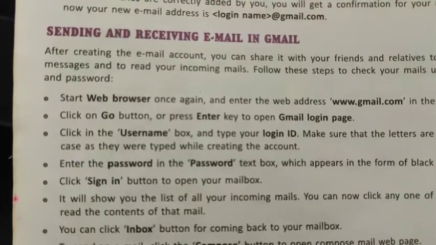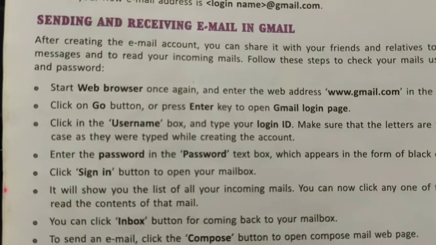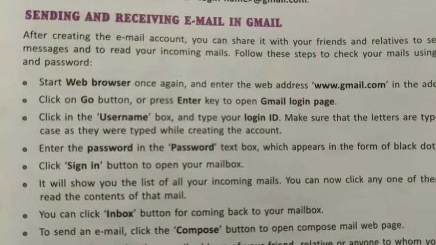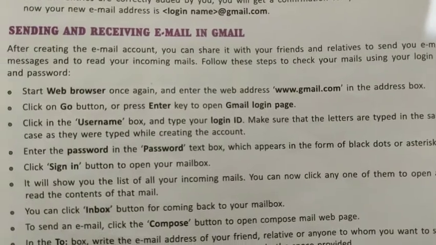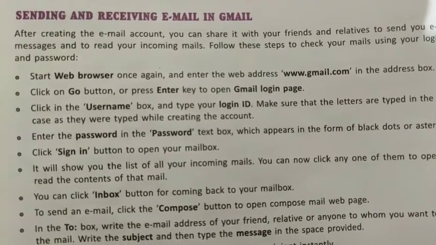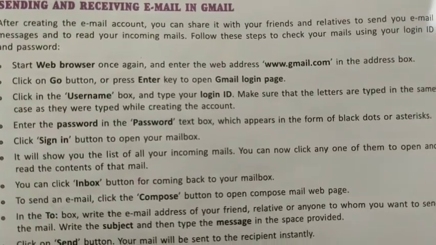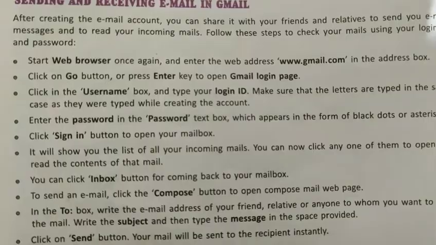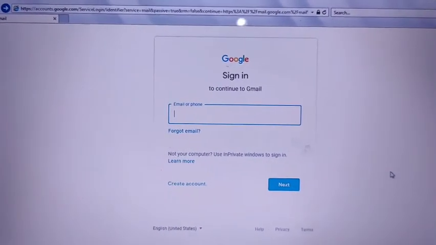Now the next topic is sending and receiving email in Gmail. After creating an email account, you can share it with your friends and relatives to send your email messages and to read your incoming mails also. Here are some steps to check your mails using login ID and password. First of all, start the web browser. That means you will open any browser.